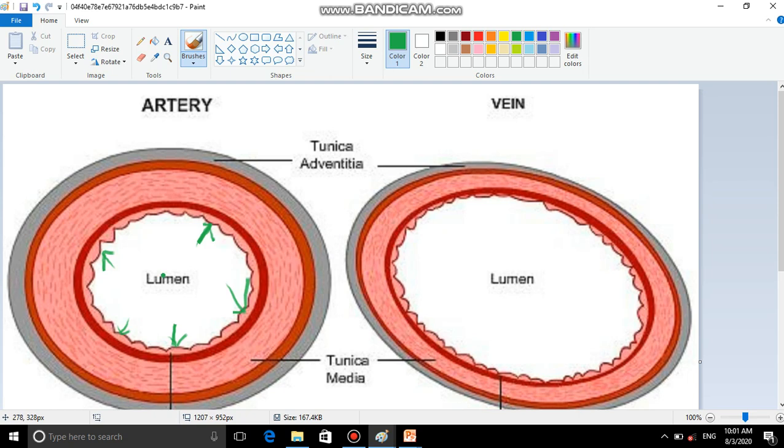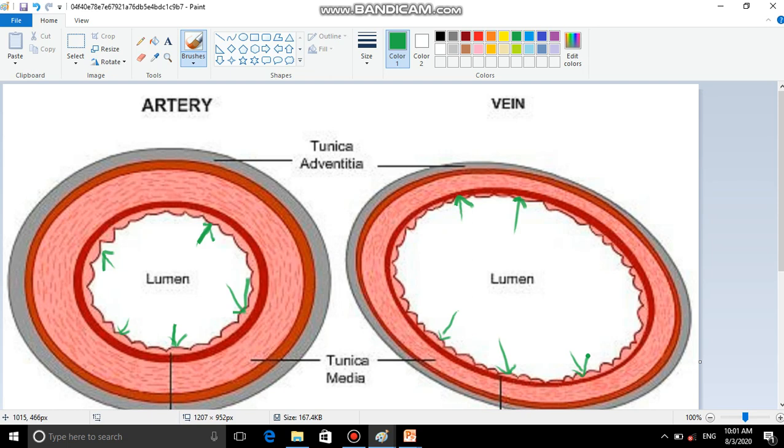So this is the case of blood pressure on artery. Similarly, blood is flowing through a vein. Again it is exerting some pressure on the wall of vein. So this is again blood pressure on wall of vein.